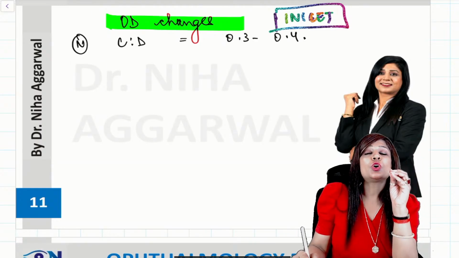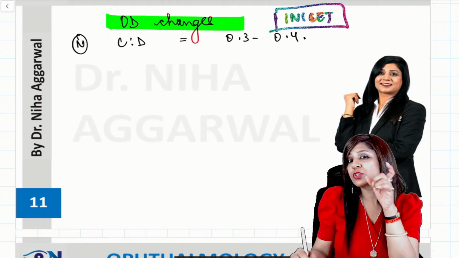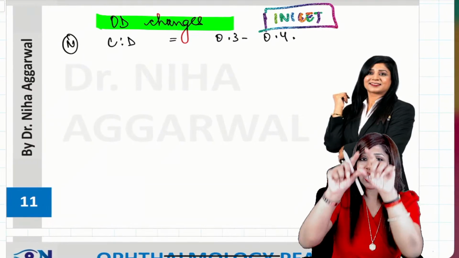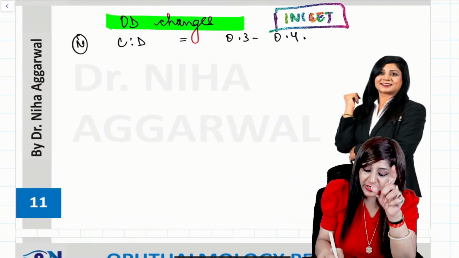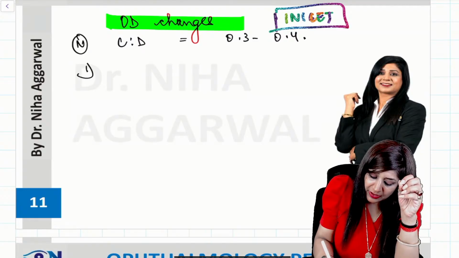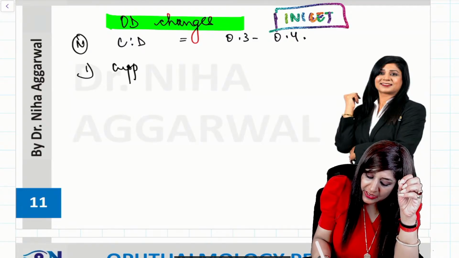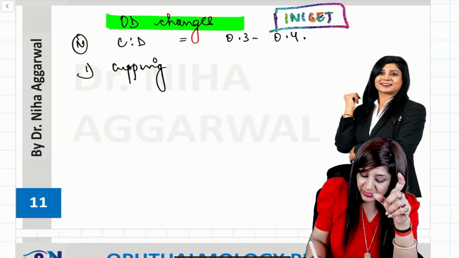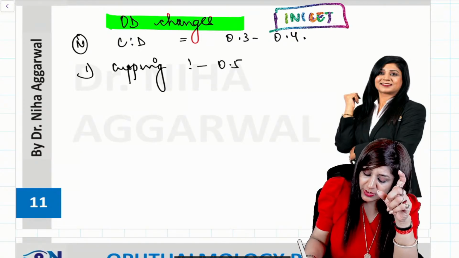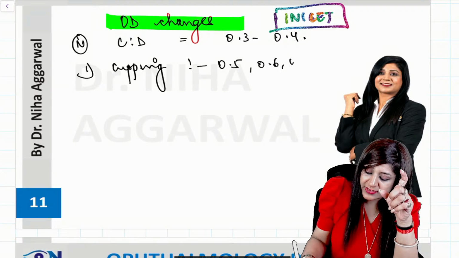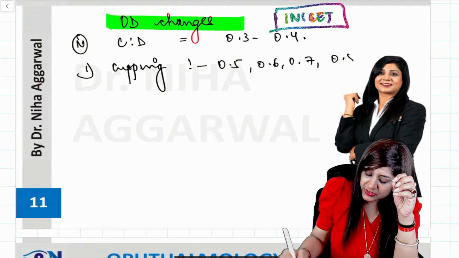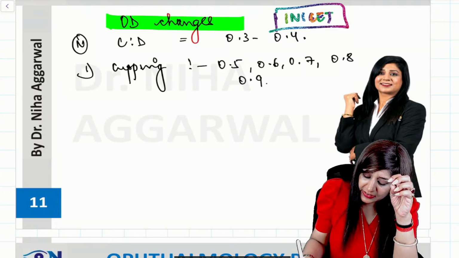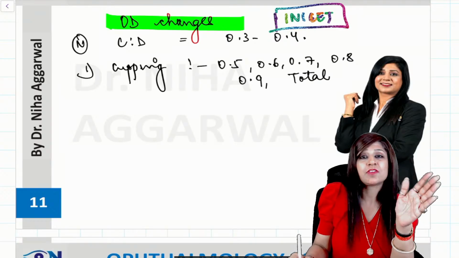Okay, so the cup to disc ratio is 0.3 to 0.4, and we have a thick neuroretinal rim. So slowly and gradually we will have cupping. What is cupping, guys? Cupping is the increased size of the optic cup, the CD ratio. That means from 0.5, then 0.6, 0.7, 0.8, 0.9, and total cupping. In this way we will have cupping.